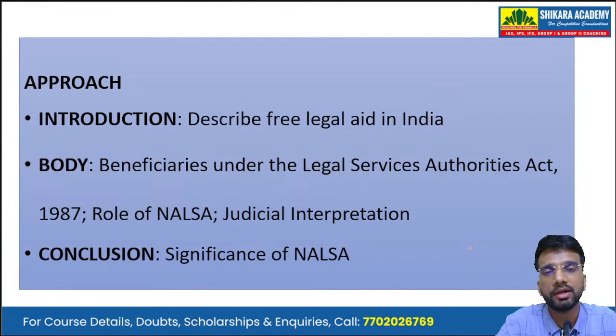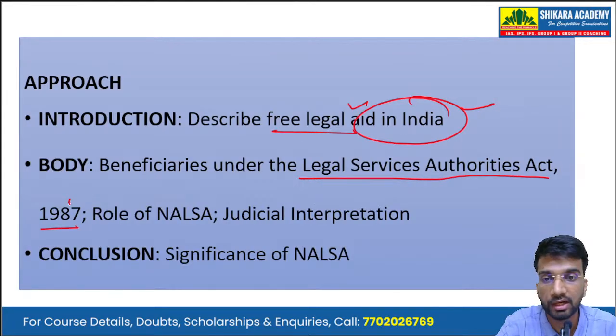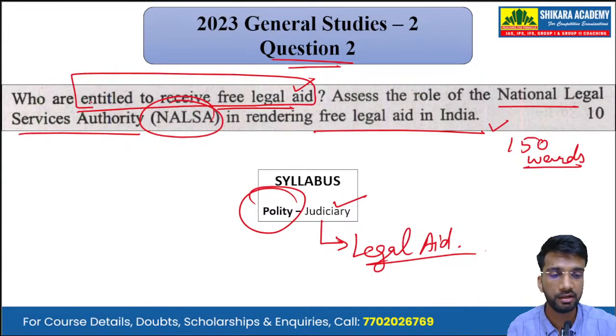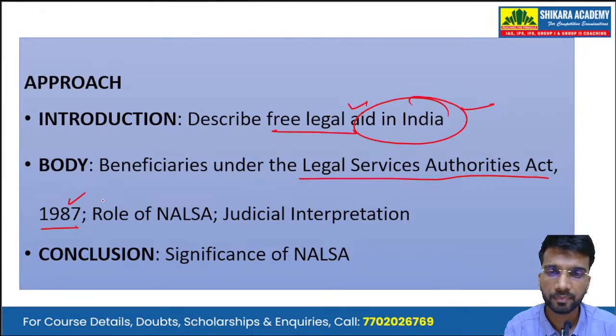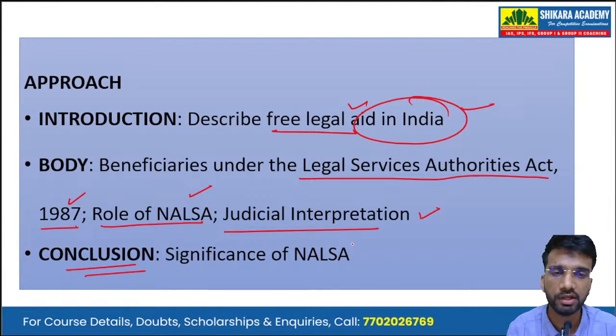Now, seeing the approach, in the introduction we describe free legal aid in India and the provisions regarding it. Then, in the body, we address the demand of the question by writing the beneficiaries under the Legal Services Authorities Act of 1987, because the question is asking us to list down the people who are entitled to receive free legal aid in India. Then, in the body, we have to write the role of NALSA and certain judicial interpretations regarding legal aid in the country. Then, in conclusion, we can summarize the answer by writing the significance of NALSA.